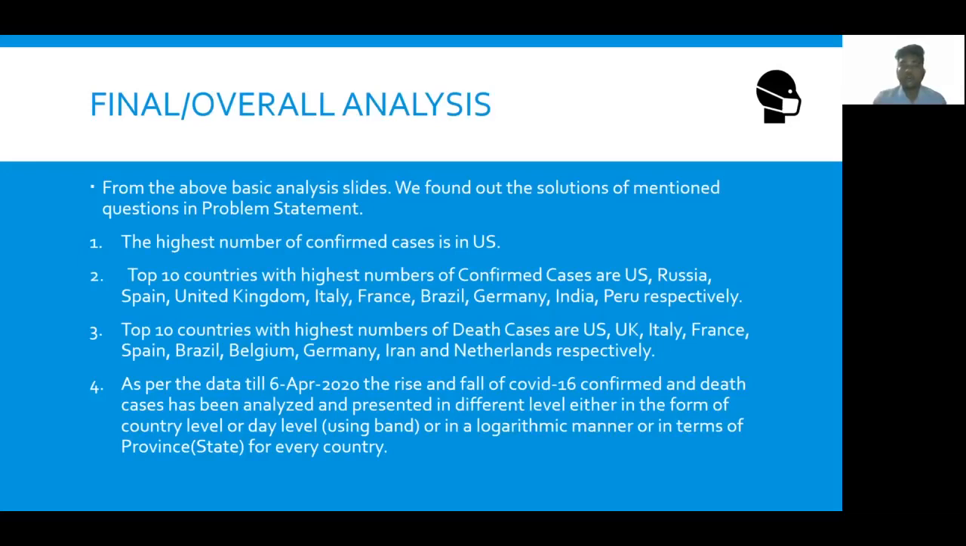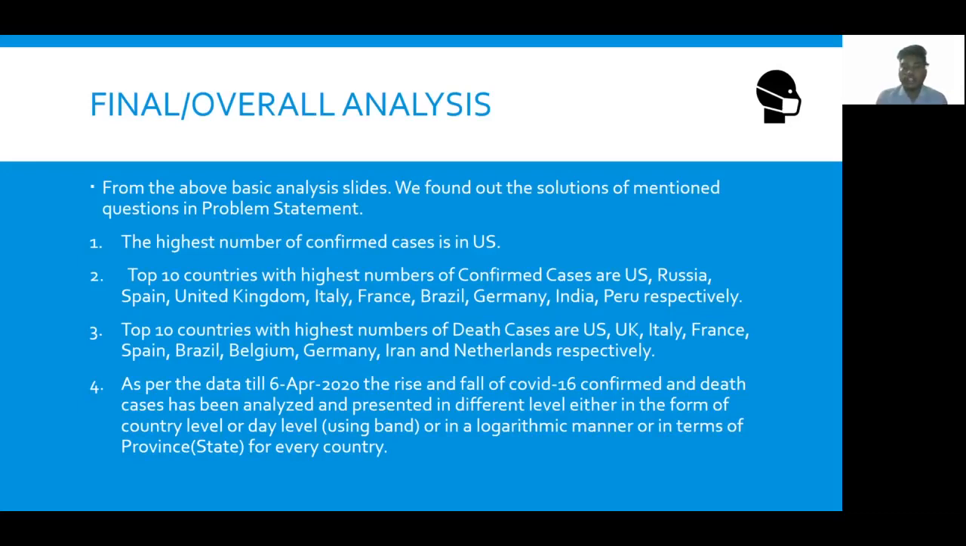If I go over my final and overall analysis, we concluded that the highest number of confirmed cases were in the US. The top 10 countries with the highest number of confirmed cases were US, Russia, Spain, United Kingdom, Italy, France, Brazil, Germany, India, Peru, respectively. Then the top 10 countries with the highest number of death cases are US, UK, Italy, France, Spain, and it goes on.